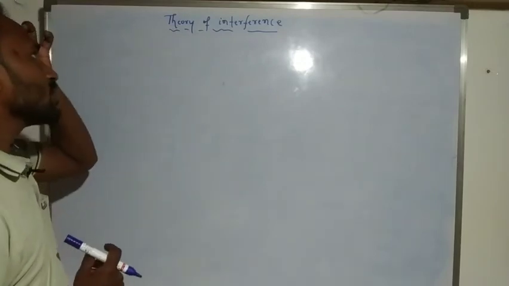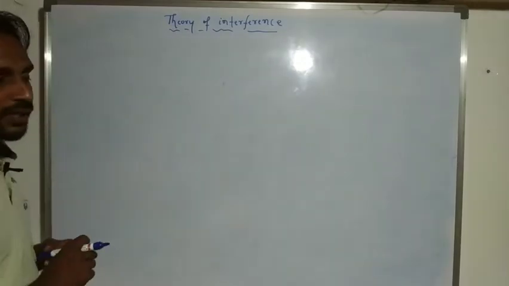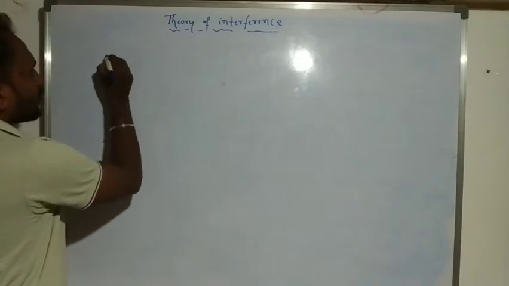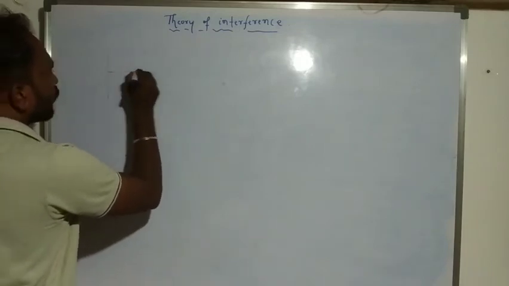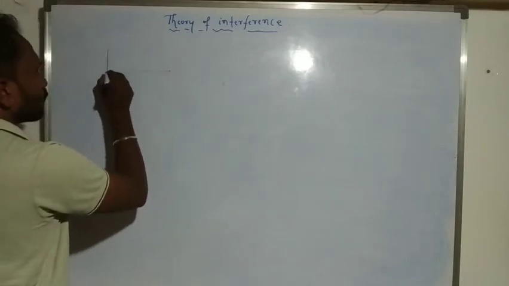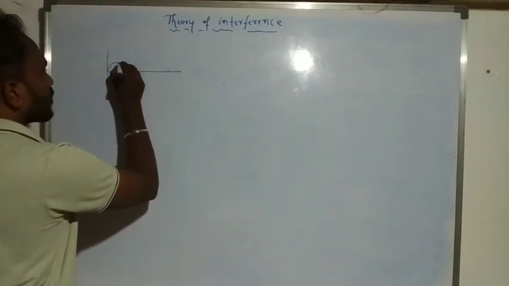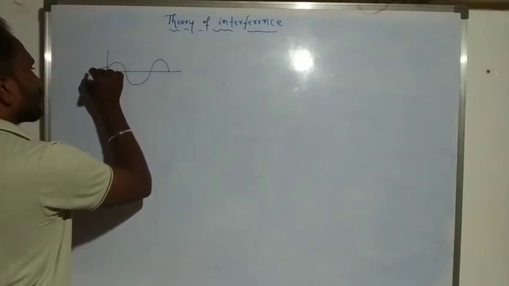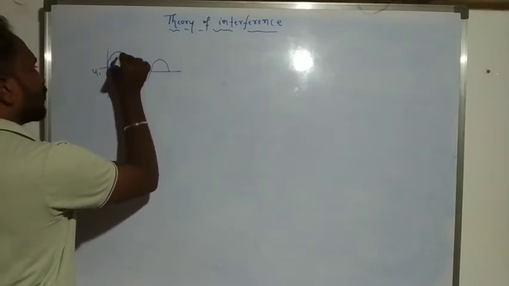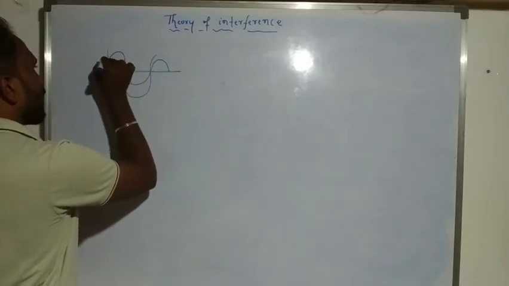Okay, so here we consider the theory of interference. Suppose two waves are superimposed. For example, here we consider the mean position. Here we consider waves: the first wave we call y1 and the second wave is y2.